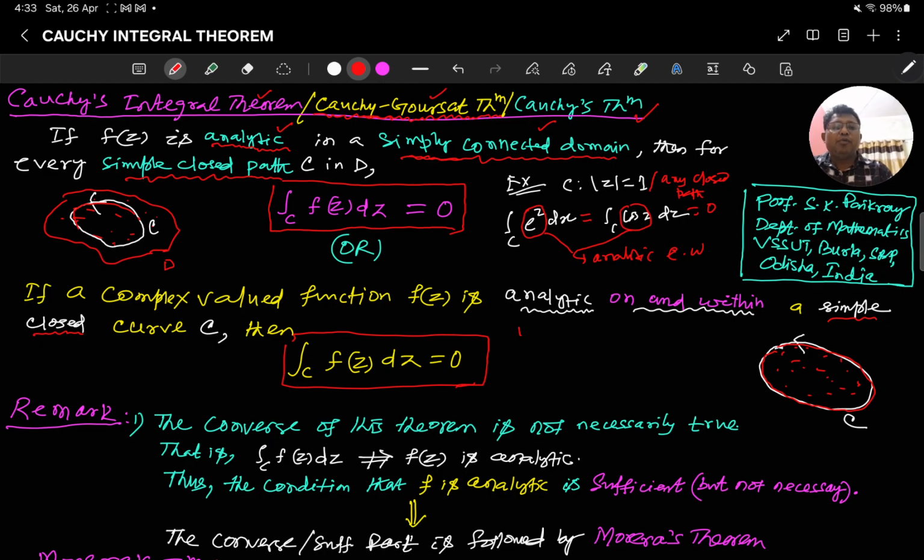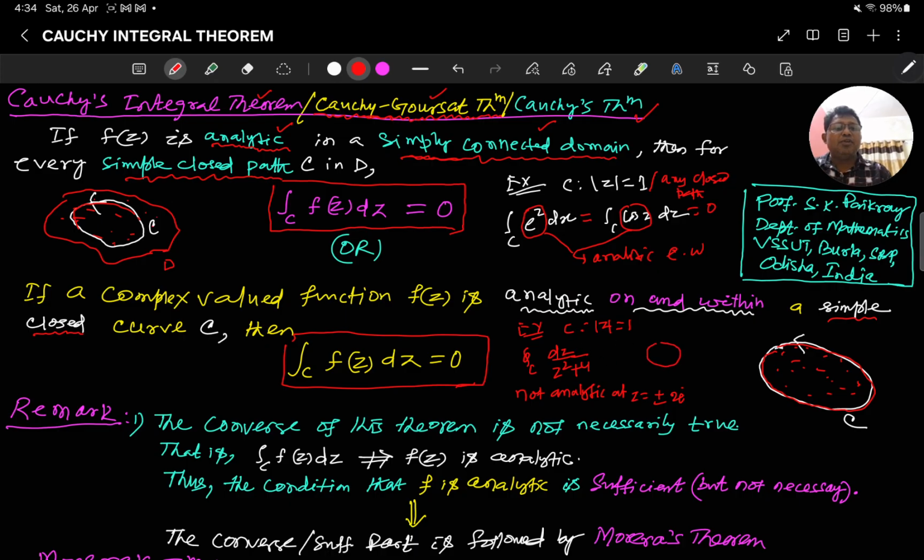Coming to one more example, suppose C is |z| = 1. This path is enclosed by the unit circle, and you are asked to evaluate the integral over C of dz by (z^2 + 4). This is not analytic when the denominator is 0, that is, at z = ±2i. But what is the path here?